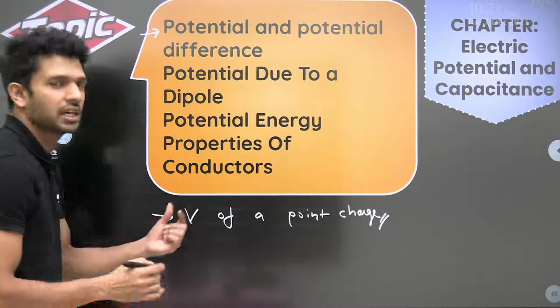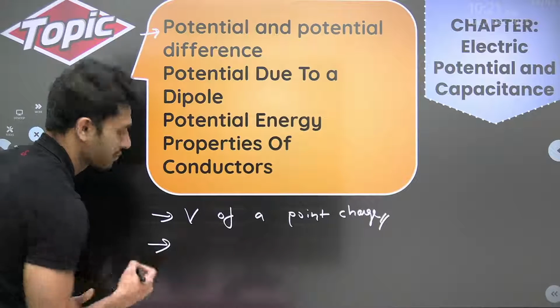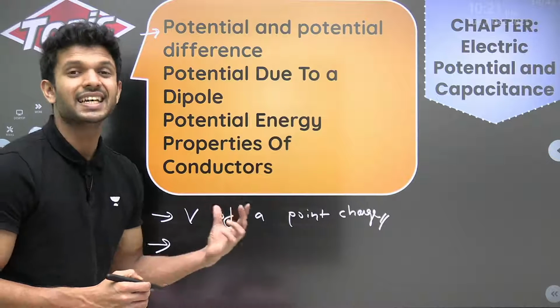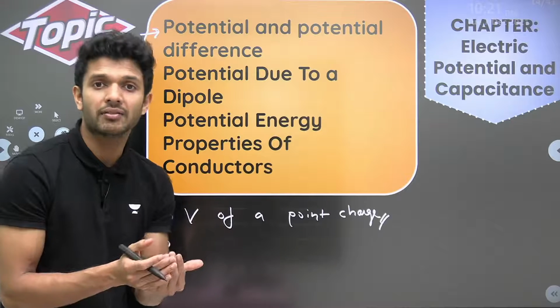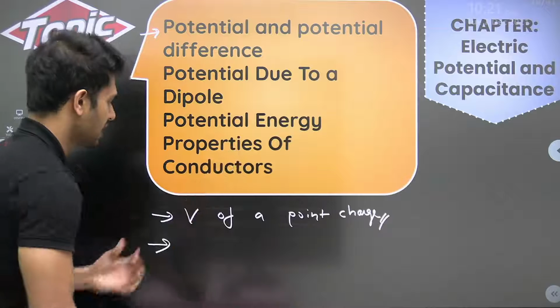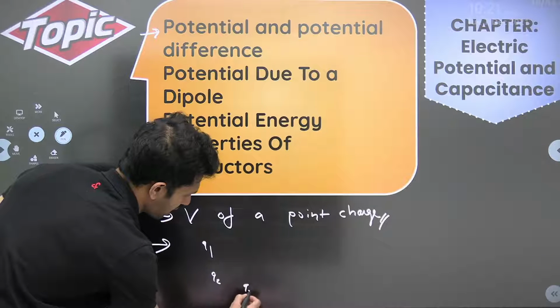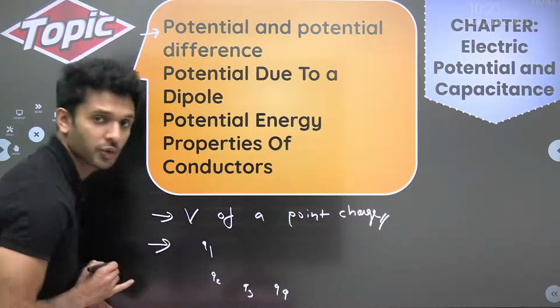Finding out the potential if a point charge is given. Another important topic from here: finding out the equivalent value of potential at a point, right? If the point is surrounded by many charges. Let's say we have a charge Q1 here, a charge Q2 here, a charge Q3 here, and a charge Q4, right?